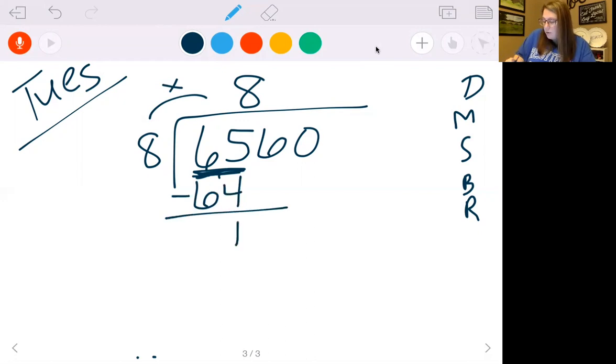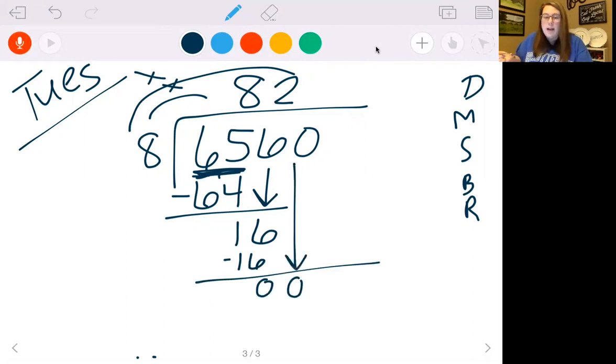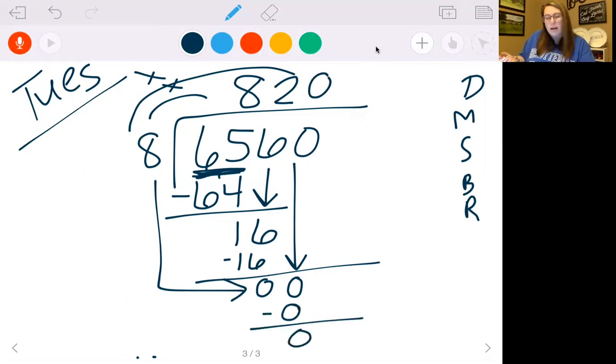65 minus 64 is 1. Bring down the 6. 8 goes into 16 2 times. 8 times 2 is 16. Subtract that, we get 0. Bring down our 0. Now we need to figure out how many times 8 goes into 0. It doesn't, so I put a 0 at the top. 8 times 0 is 0. 0 minus 0 is 0. So my answer is 820.